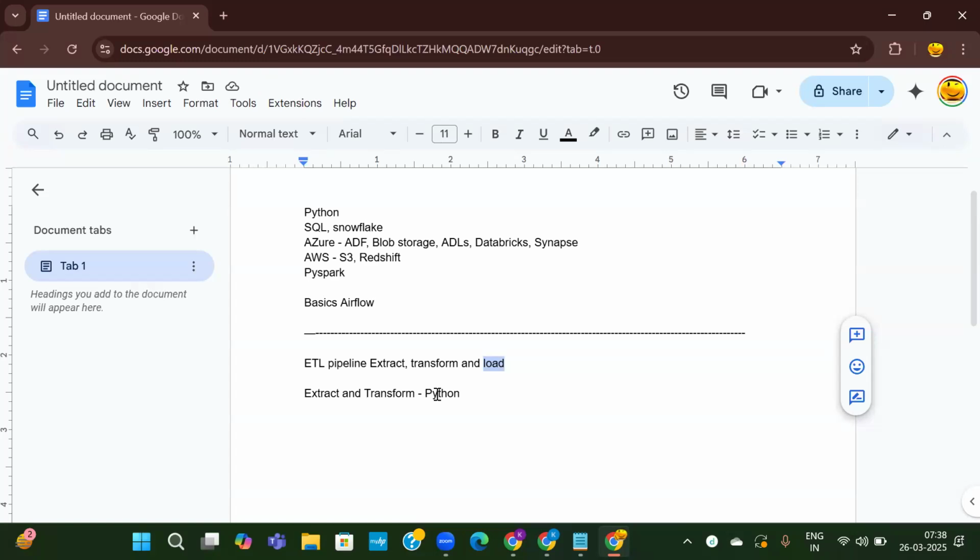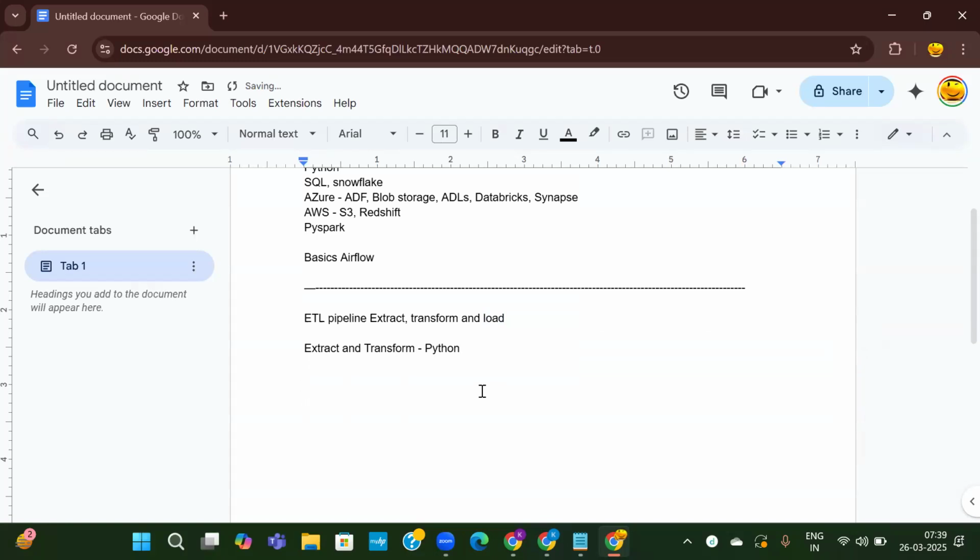But this extraction and transformation is done using Python. Not every organization uses the same pattern, but in most of the cases, this is the use case where we use Python. To extract the data or transform the data, we use Python. So we'll cover Python as much as required for data engineering.